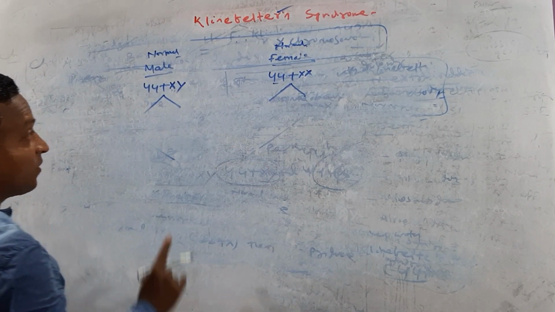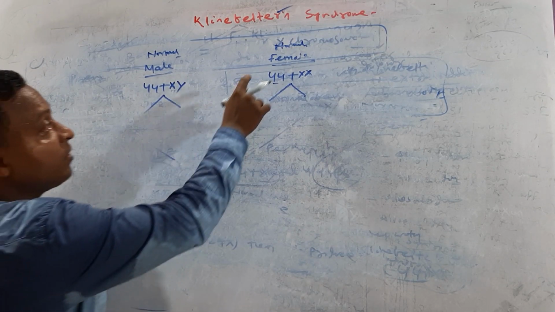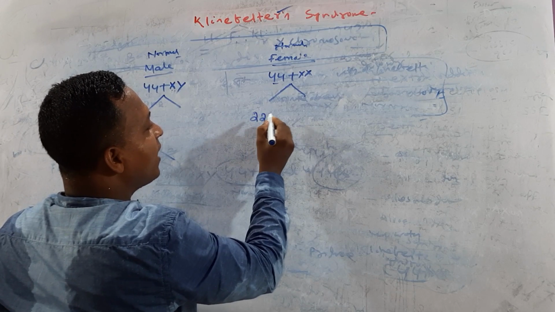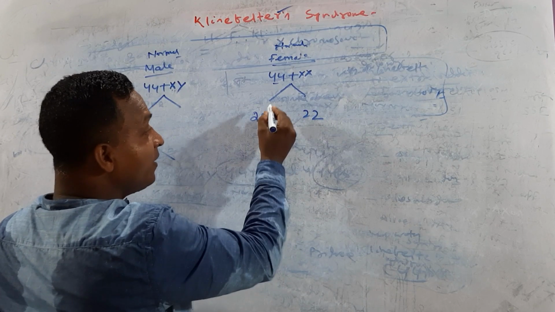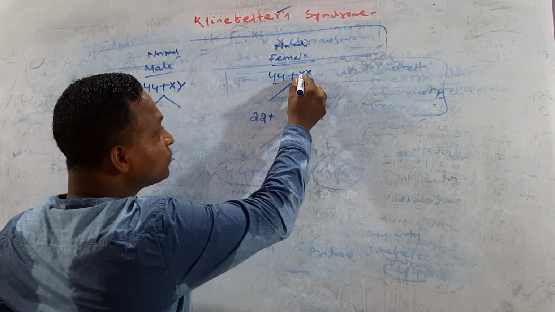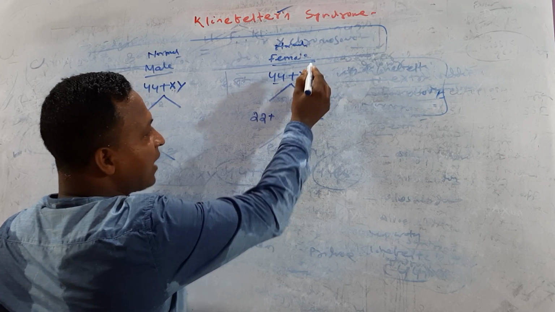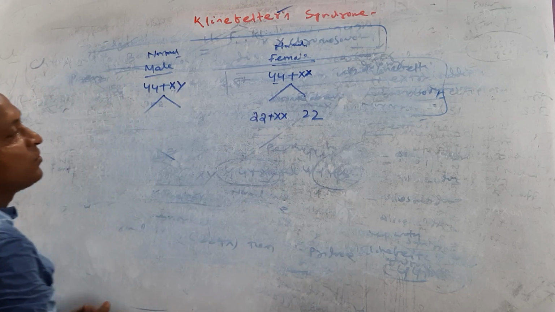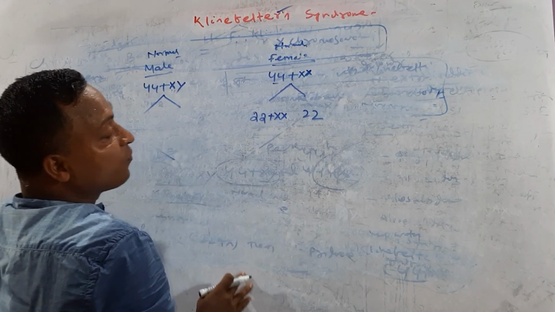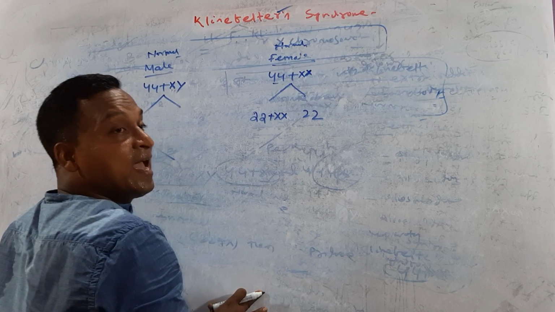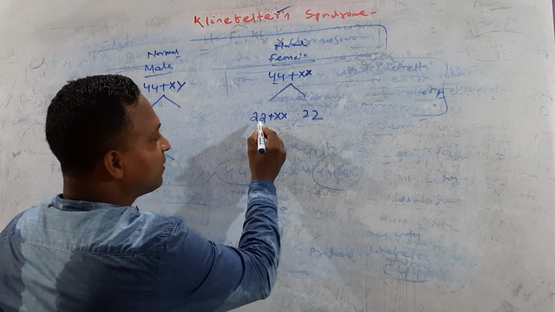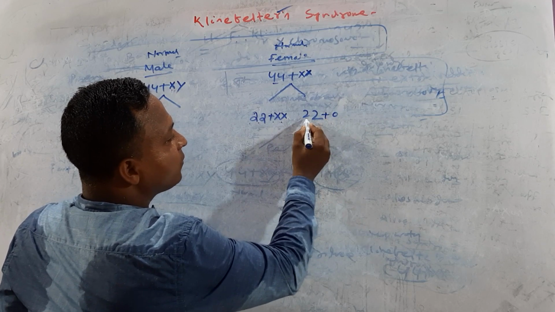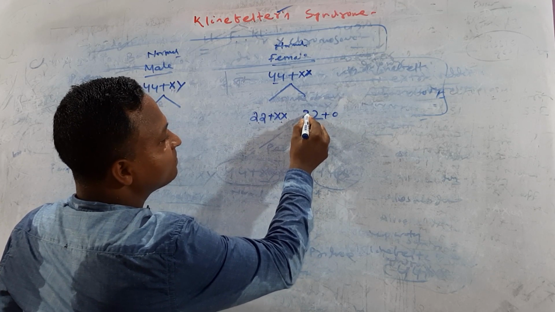We are talking about abnormal meiosis in the case of the female. On one side it is 22, on this side 22. Here the X chromosome does not separate from the other X chromosome, so two X chromosomes enter one side, by abnormal meiosis. That means one side 22 plus XX and the other side 22 plus 0.